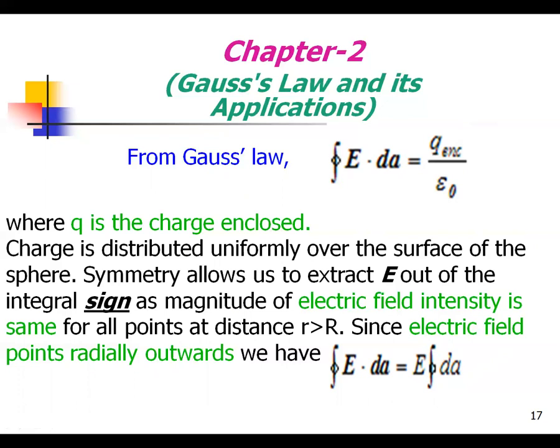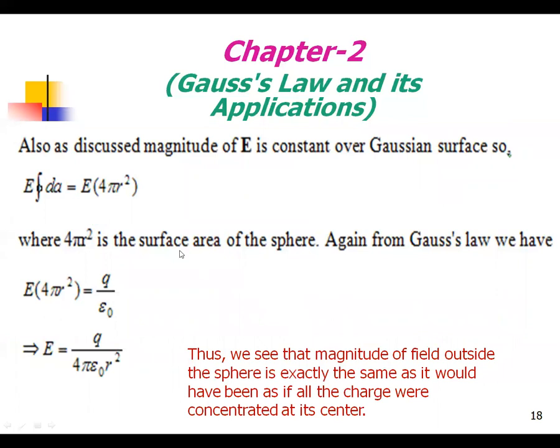Symmetry allows us to take E out of the integral, since the magnitude of the electric field intensity is the same for all points at distance r. Since the electric field points radially outward, integral E dot dA equals E integral dA.